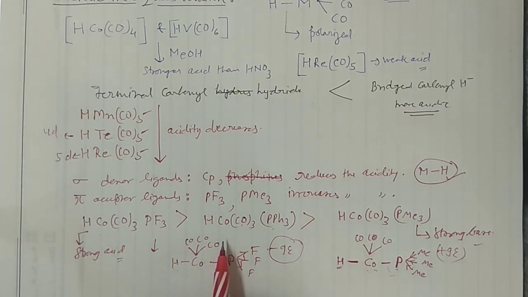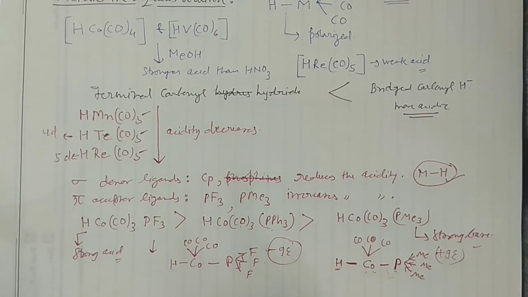So this is the acidity order which you should remember, right? This is very, very important. Okay guys, so these are the acidic properties, and you may have one or two questions in your CSIR NET or in the GATE examination. Very important, right? So these are some of the properties we should know.